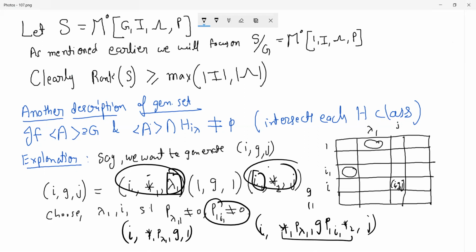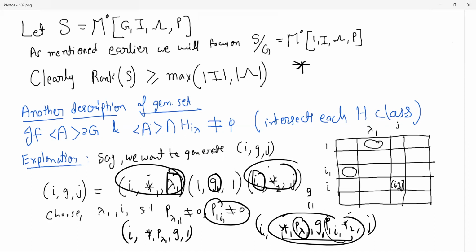The problem is that maybe I have made a bit of a mistake when I was thinking about this, and thinking about this now, it's very clear that star 1 and star 2 are fixed. You can't change them. These are also fixed. You can't change them because you have picked the lambda 1 and I1 for a certain purpose. So we can't fiddle too much with that. What we'll have to change, which I have fixed initially, so that's wrong, is G. We'll have to choose the G so that this thing is G. So let's call this G1. And so we want this to be G.